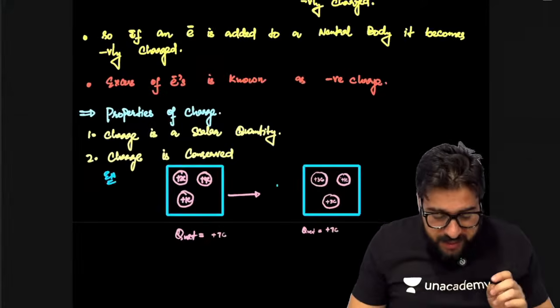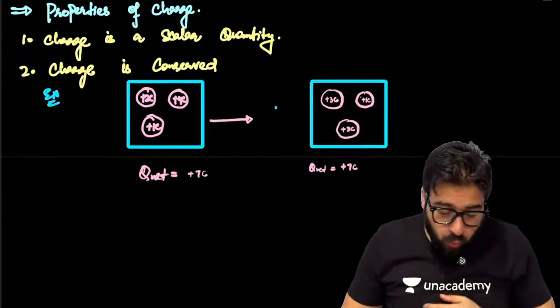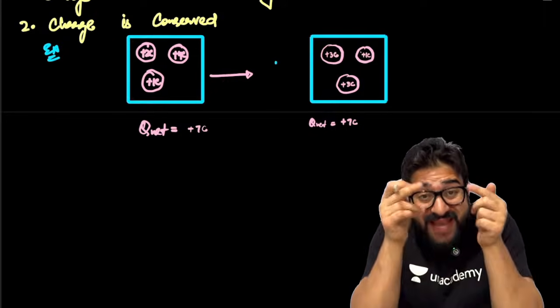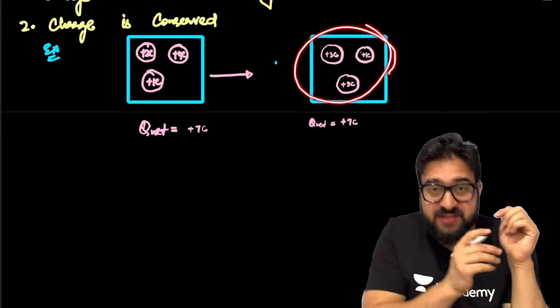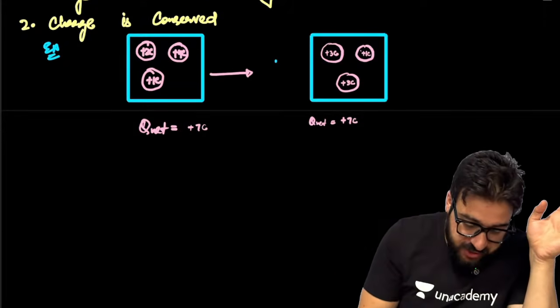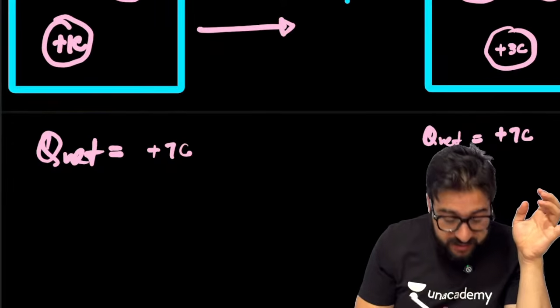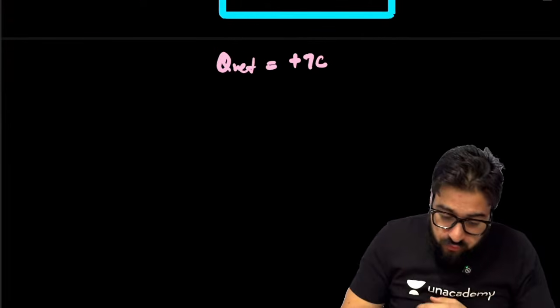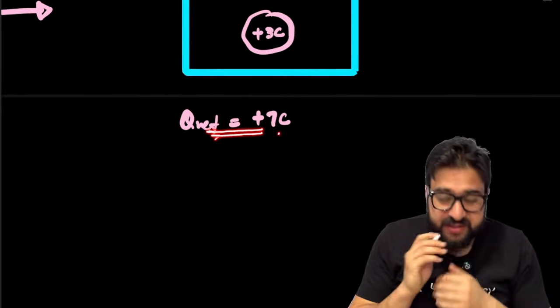So whatever is the net charge inside this system initially, same is the charge inside this system finally. Net charge of the system does not change. Previously it is 7 coulomb, so finally also it is 7 coulomb, my dear NEET aspirants.